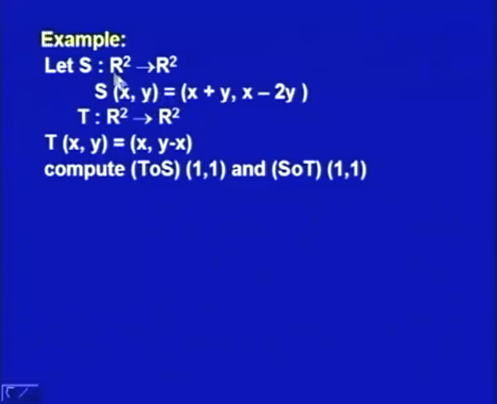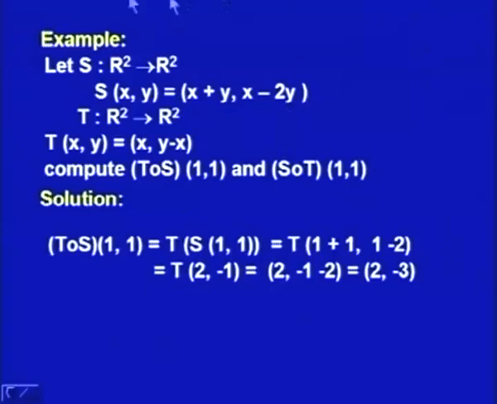So, an element x y in R2 will map to x plus y comma x minus 2y under the transformation S, and another linear transformation T is defined by T of x y is equal to x comma y minus x. The question is to compute T composite S for the element 1 comma 1 and S composite T for the element 1 comma 1.